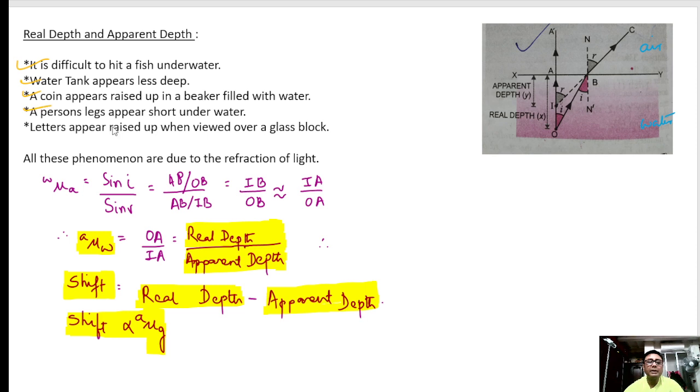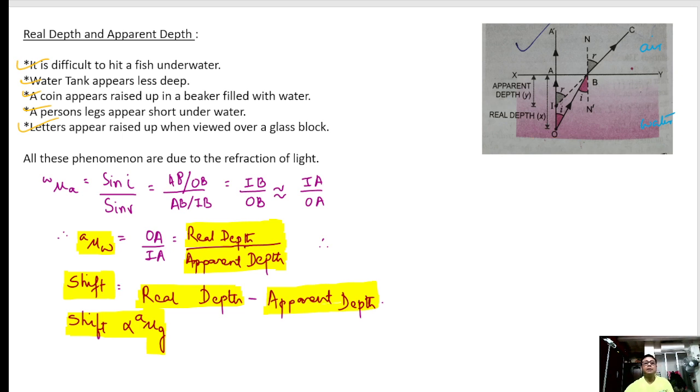Similarly, a person's leg appears short. If a person is standing, his legs will appear only this much. This is the actual length of his legs, but I will feel that his legs are shorter. This is again due to the refraction of light. Letters appear raised up when viewed over a glass block. Suppose you have written some letter here. So this letter will appear here. So they will appear raised up. Why is this happening?